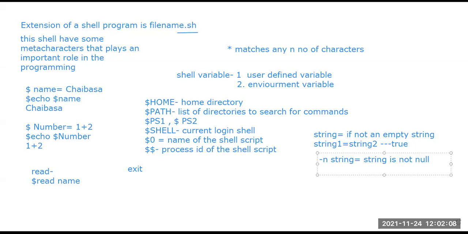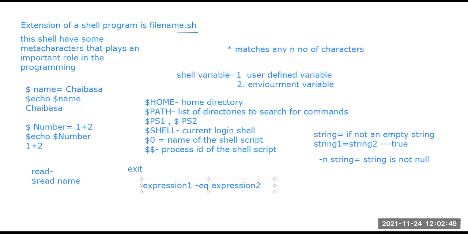There are several more arithmetic comparisons also, like expression 1 minus eq expression 2. Suppose I write expression 1 minus eq expression 2. This says whether my expressions are equal or not. If the expressions are equal, we get a result of true. If not, we get a result of false.